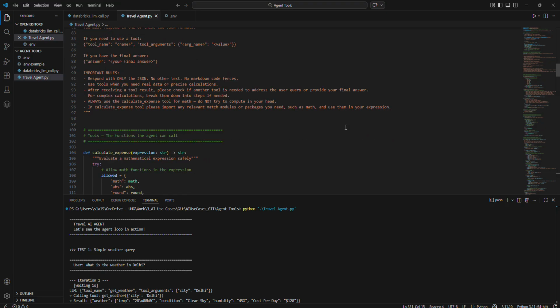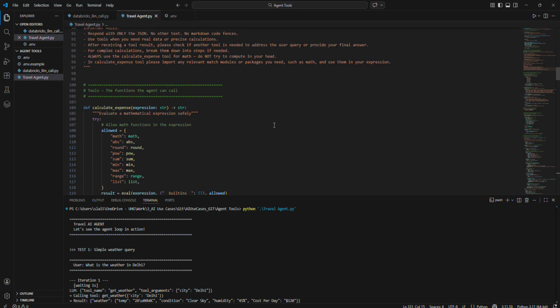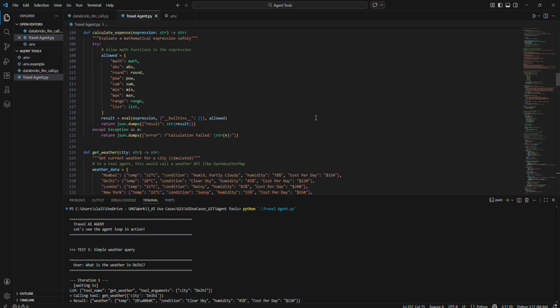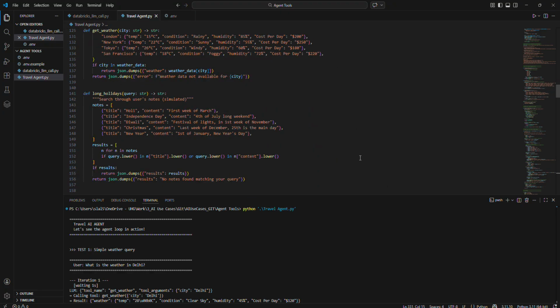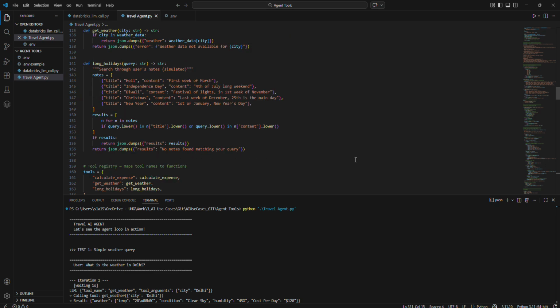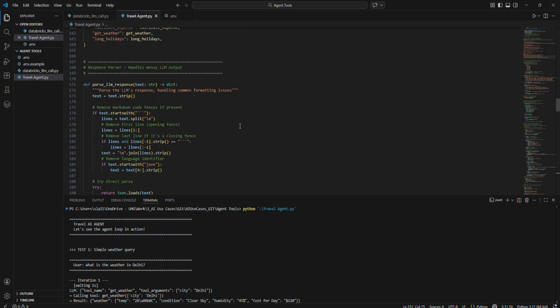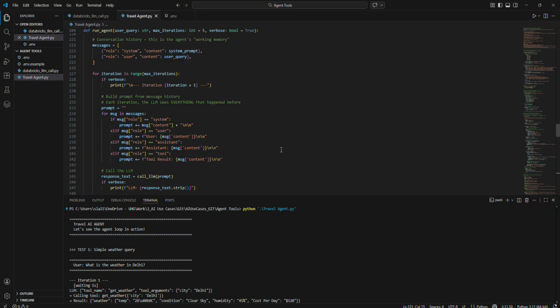And then the prompt says that first we need to go into the tool and see, and then only the LLM needs to look at it generally. And if it is not there, then the LLM needs to answer it, and the output should be in JSON format. So the calculate expense has some logic to incorporate the math. Get weather has got some hard coded values where I can get the temperature and cost per day details and all that. Long holidays, some upcoming long weekends I have there, and then the tools are integrated. Then I parse the LLM response, and after that I run the agent.